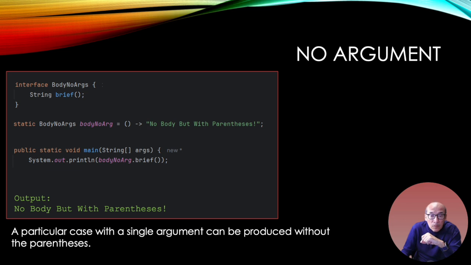Remember with this one, body no arg. There's no argument in here, okay? But we decided that over here, if I implement the body no args and I give it this name, this says, remember, no parameters being passed in. I'm just always going to tack on this string.